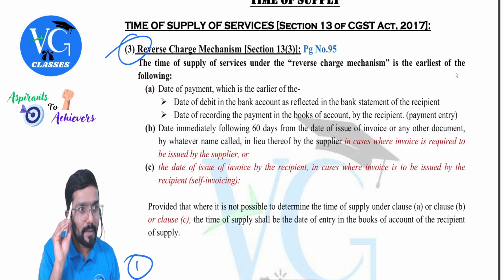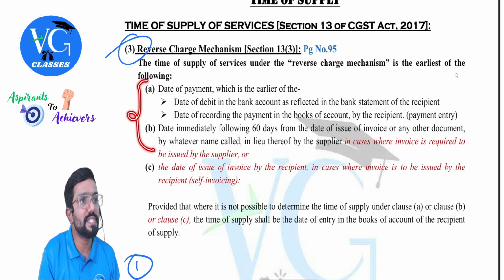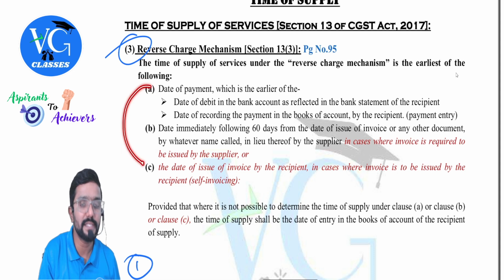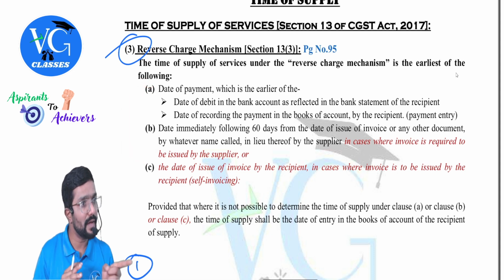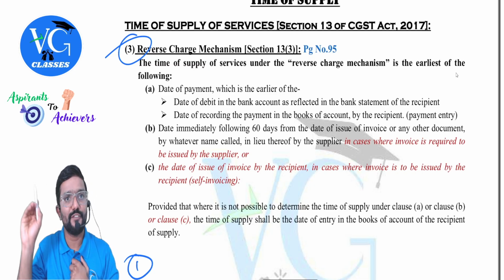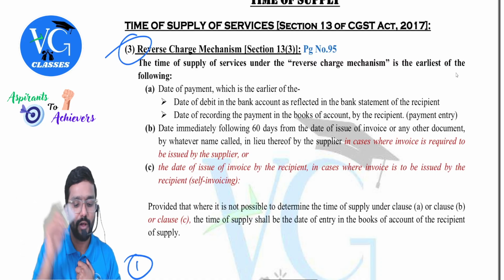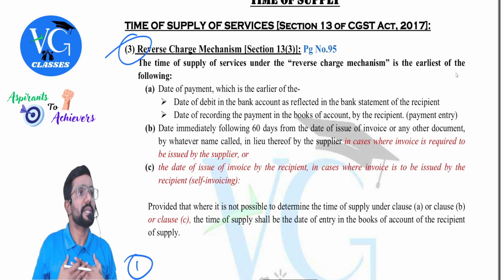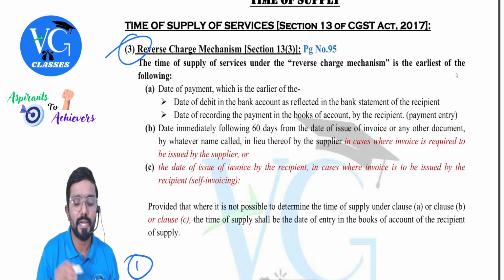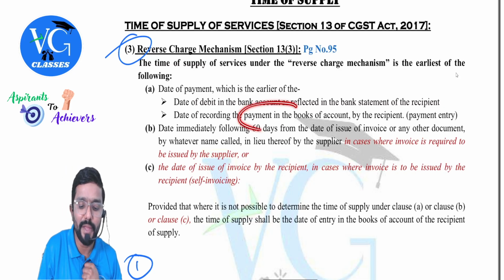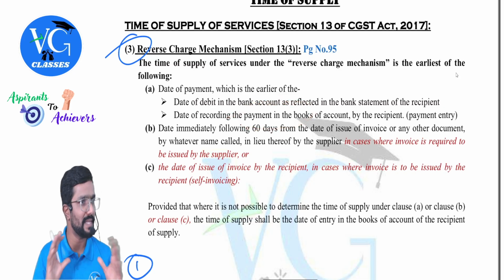Now guys, if supplier is registered, A and B, whichever is earlier. If supplier is not registered, then recipient is registered, RCM is applicable. Then A or C, whichever is earlier. What are those? The time of supply for services taxable under RCM is the earlier of date of payment. Date of payment means the recipient is making the payment, that means date of debit in the bank account of the recipient or the date on which he will make the payment entry, whichever is earlier.